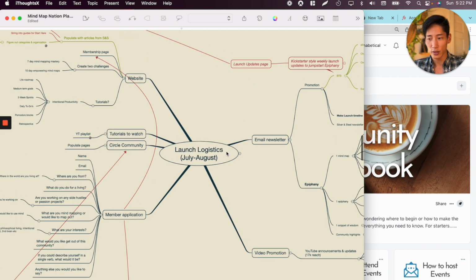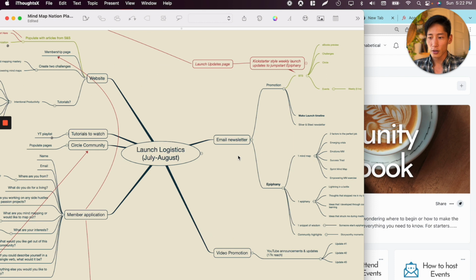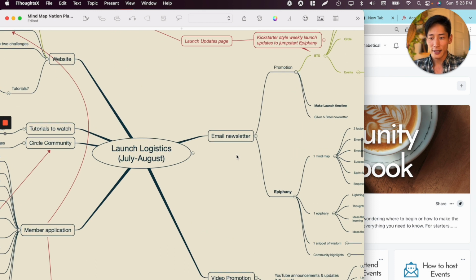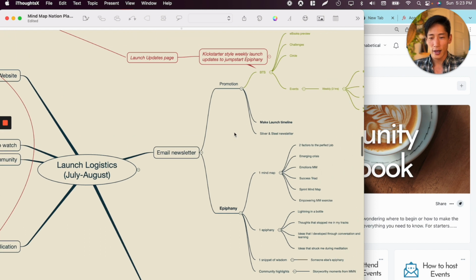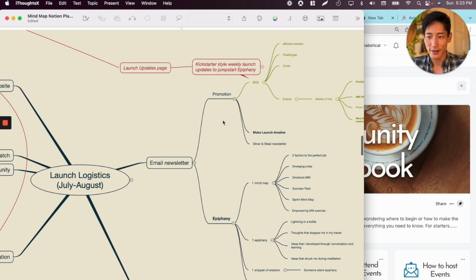So let's cover this really quick, right? For launching MyMap Nation, both the website and the community, I need email. So this is where I decided to do a Kickstarter campaign style type of updates where every week I will share how I'm building, how the progress is going along, so that I'm taking my audience along with me in the journey rather than just having a grand reveal or grand opening, right? I really believe in transparency and holding myself accountable to my own milestones. That's why I did it in that way.